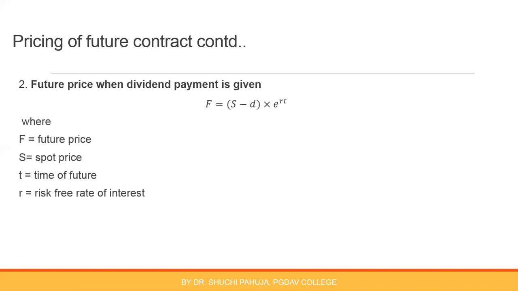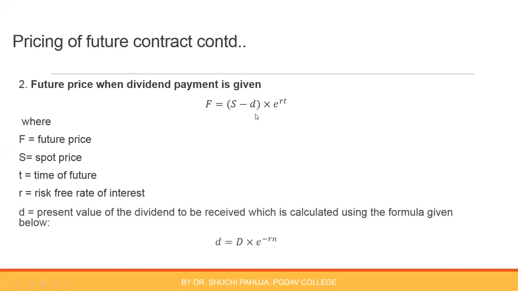So for calculation of future price here, what we do, we deduct from the spot price the present value of dividend amount. Remaining things are same. S minus D, D is the present value of dividend. How is this calculated? We calculate this by multiplying amount of dividend with the present value factor, because continuous compounding is there. For calculating present value, we use e raised to minus rn. For compounding, we use e raised to rt. And for discounting, we use e raised to minus r.